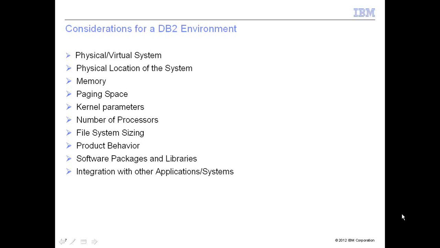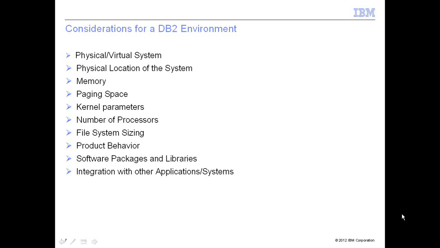A practical example that I can give you is we had a case where we had loaded DB2 on Linux, which was running on P series. Although it is compatible, we noticed that the performance was really not up to the mark. But when we moved the system to DB2 on Linux on X series or AIX on P series, the behavior was much better and it was performing much better. Of course, there could be other aspects to it, but understanding the product behavior is very important while suggesting a new solution.